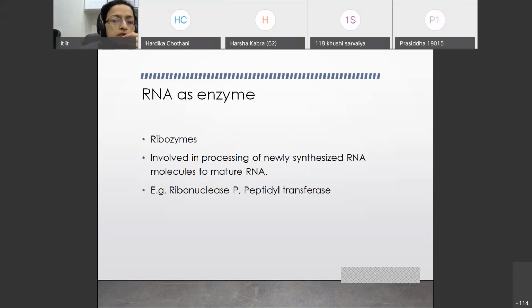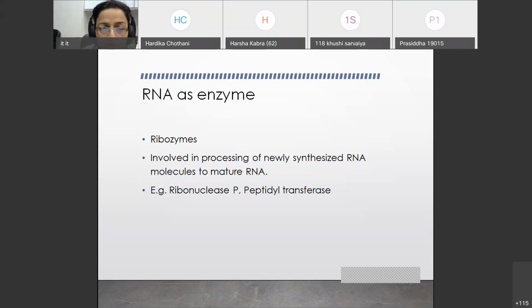The structure and function of RNA separately can be asked as a short note, or this can be a sub-question to the DNA structure and function. So in that you should include RNA as enzyme, that is ribozymes. You already know that ribozymes are there. This is particularly asked in the enzyme theory viva, where they ask you to tell the name of enzymes which are not protein in nature. So the answer should be ribozymes. Ribozymes are those enzymes which are not protein in nature. Otherwise, almost all enzymes are protein in nature.